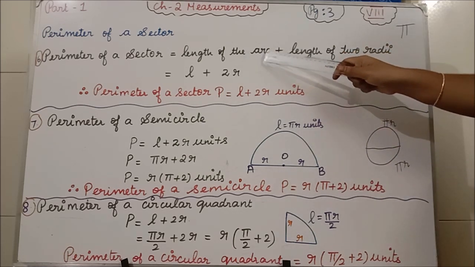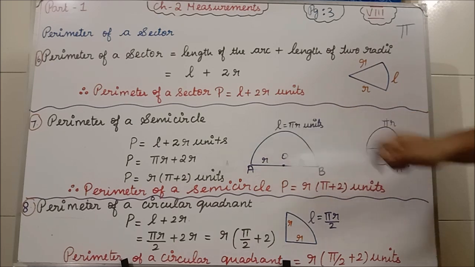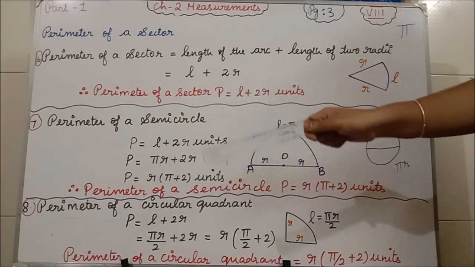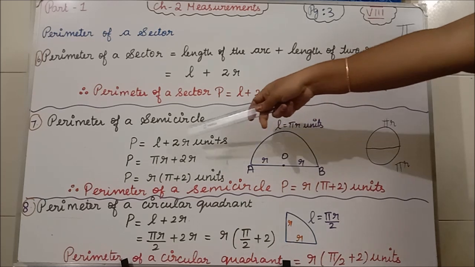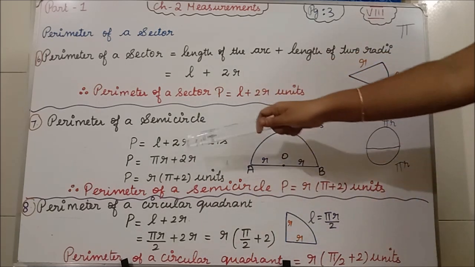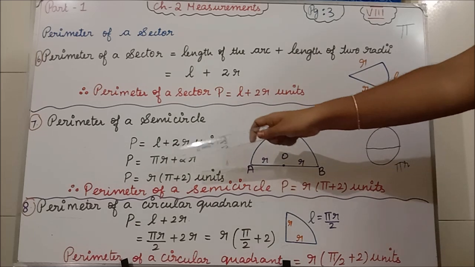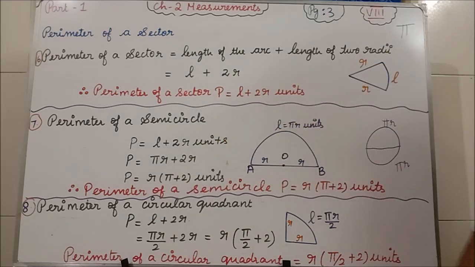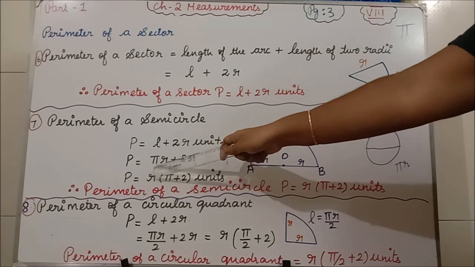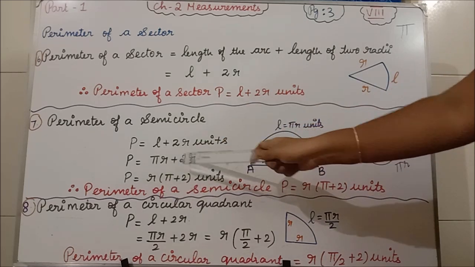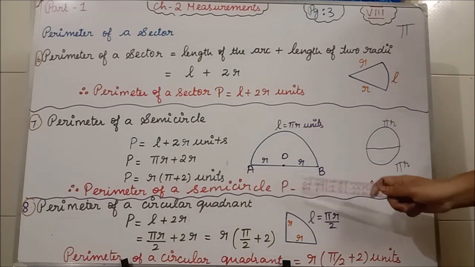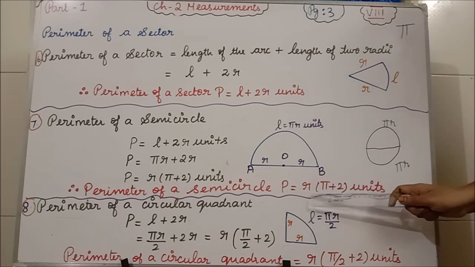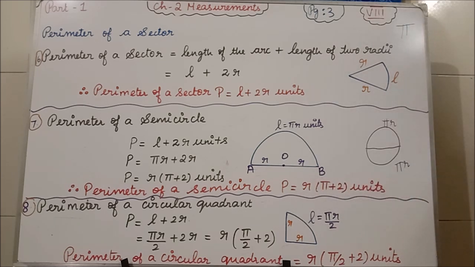Now see, the perimeter of a semicircle formula is what? Using the perimeter of the sector formula only, we are going to find the perimeter of a semicircle. So P equal to L plus 2r, we know. Instead of L, what do we have? Pi r, isn't it? So in the place of L I am substituting pi r plus 2r. Here also r, here also r. So take that r commonly out. If r went outside, what is left? Pi, and plus 2 units. So the perimeter of a semicircle P is equal to r times (pi plus 2) units.